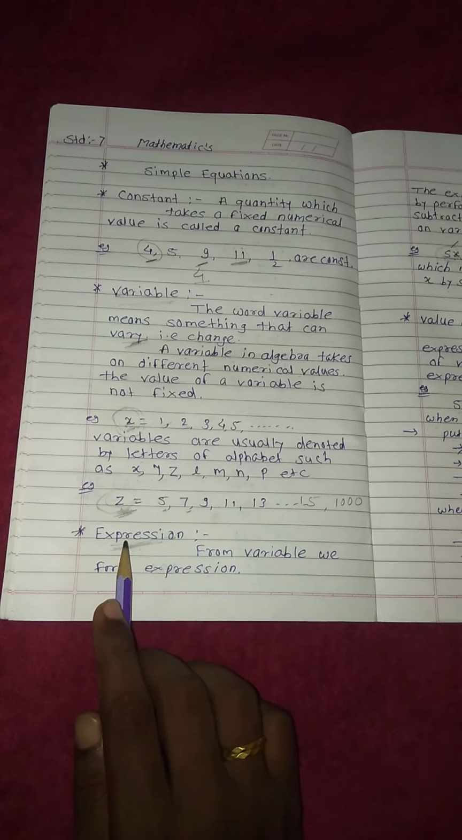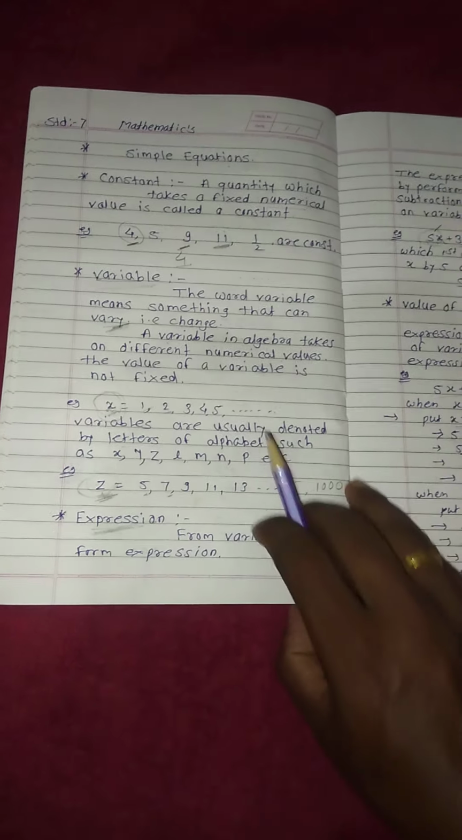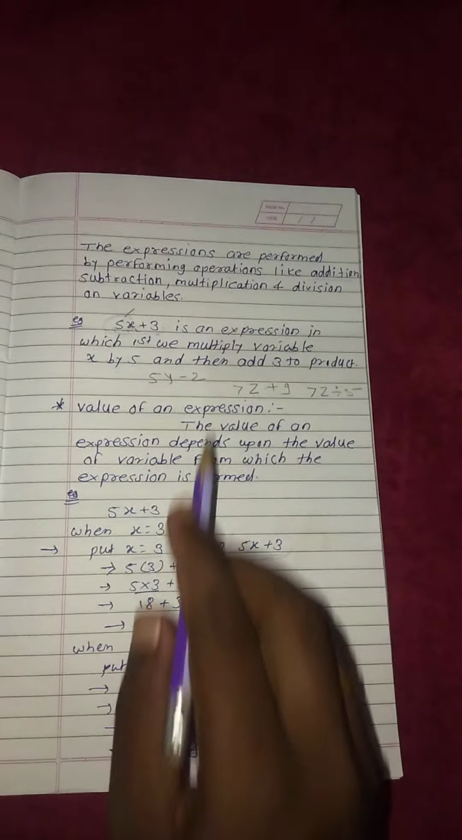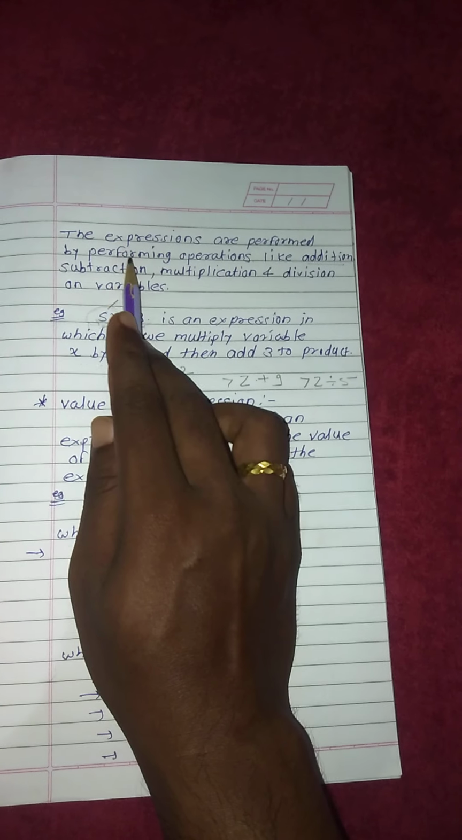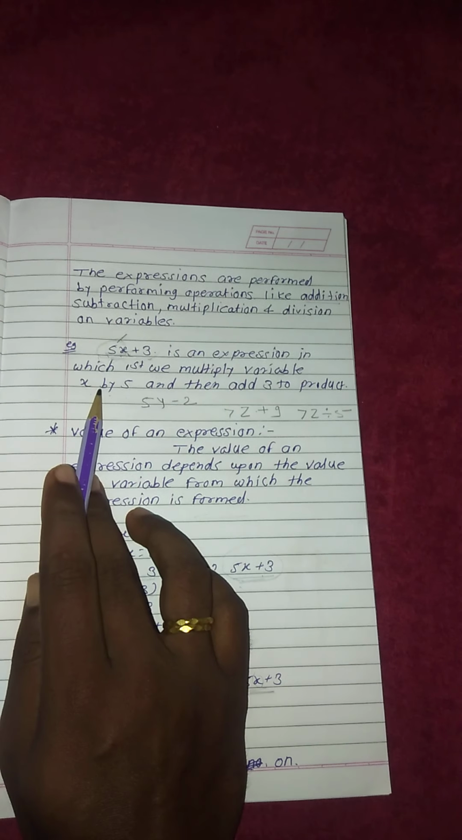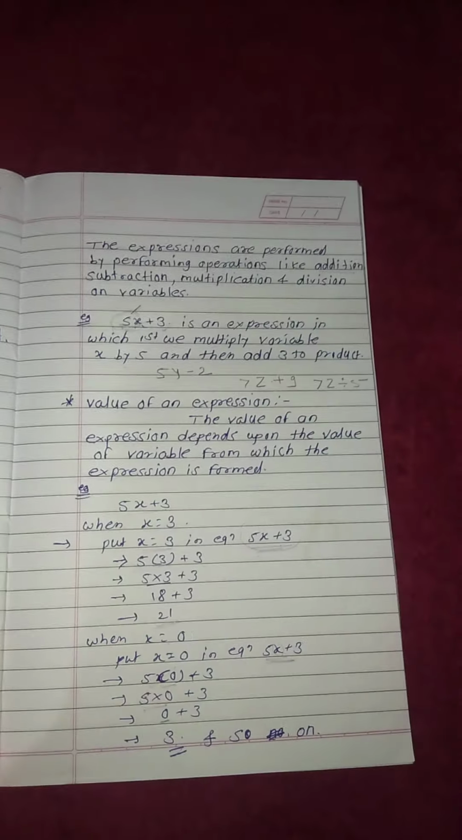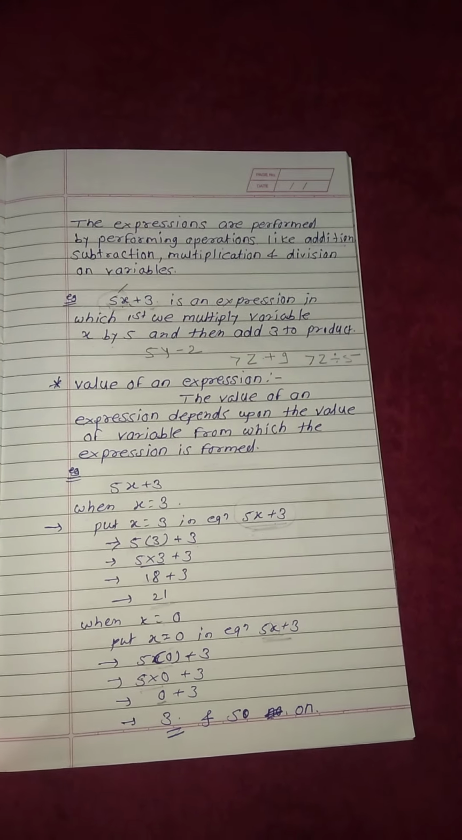You must understand and keep in your mind that from a variable we form an expression, meaning using the variable we can form the expression. How can we form an expression? Expressions are formed by performing operations like addition, subtraction, multiplication and division on a variable. Means we have to perform some algebraic or mathematical operation.